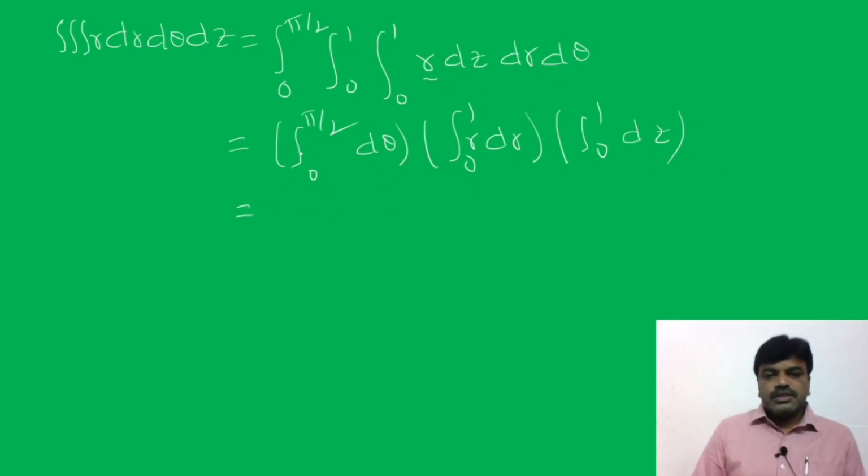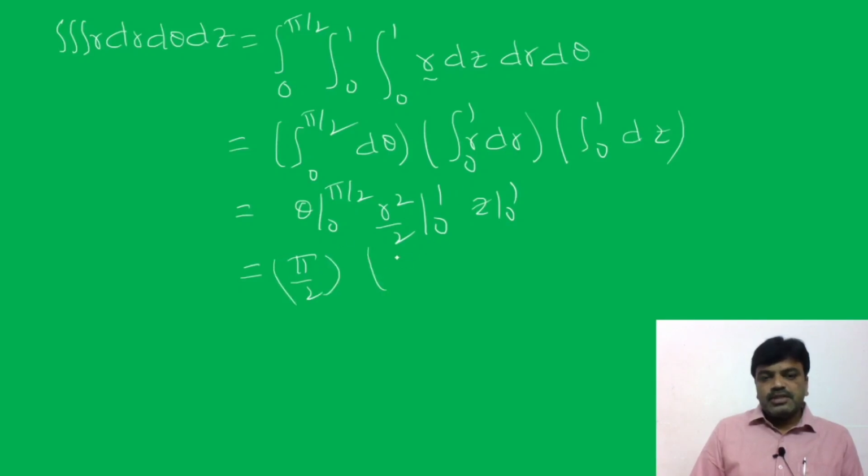So that is equal to the integral of d theta is theta from 0 to pi by 2. Here the integral of r is r square by 2 between limits 0 to 1. The integral of dz is z between 0 to 1. Substitute the upper limit we get pi by 2, lower limit the value is 0. Upper limit gives 1 by 2, lower limit 0. Upper limit gives 1. So finally we get pi into 1 is pi, 2 into 2 is 4.